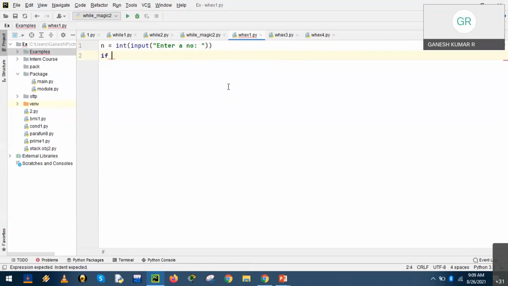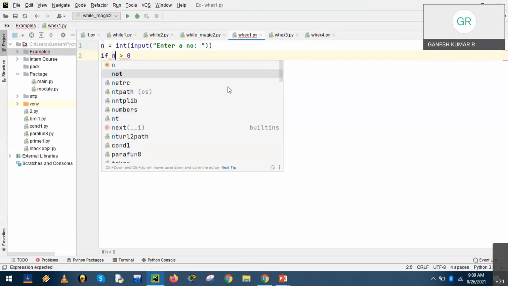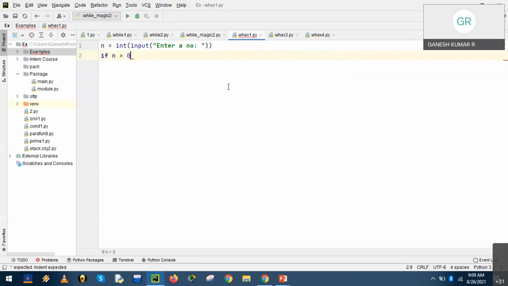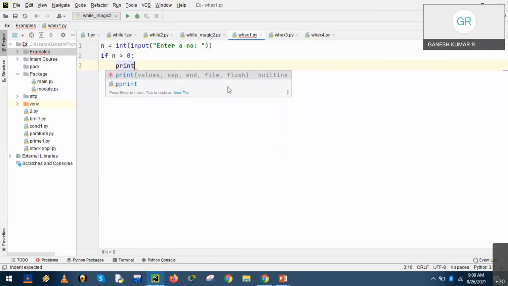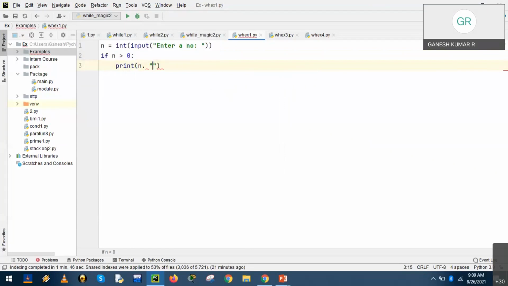If n is greater than 0. n is supposed to be lowercase. After the if expression, finally we have a colon, and pressing enter will automatically take you to the indentation, a tab space. Print n is a positive number.